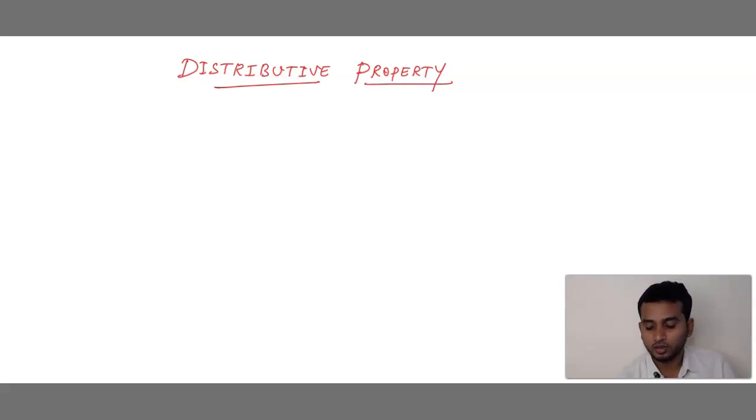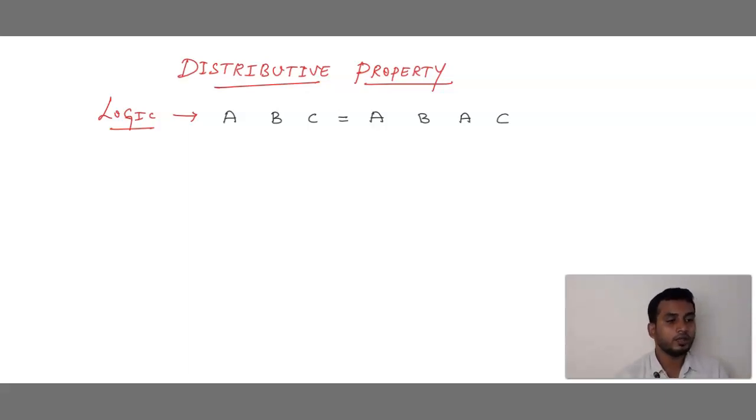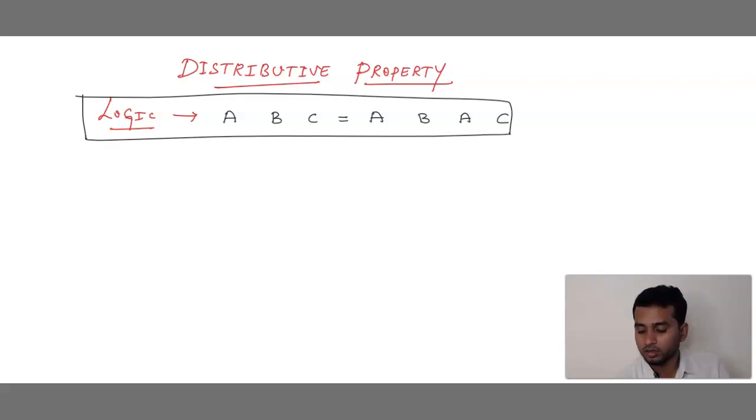Now what is the logic to remember the distributive property? The logic is very simple. That is A(BC) is equal to AB AC. What is the distributive property? A(BC) is equal to AB AC. So this is the logic to remember the distributive property.